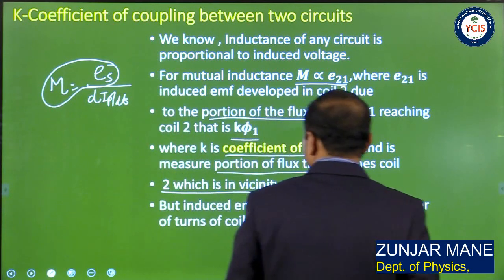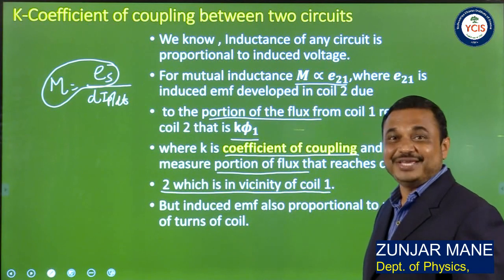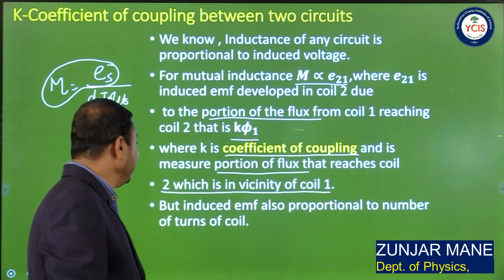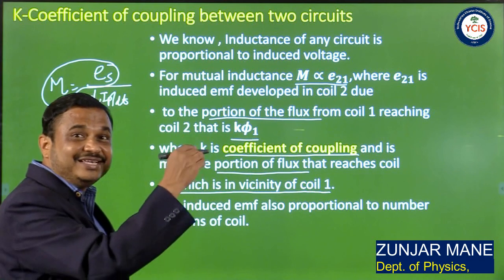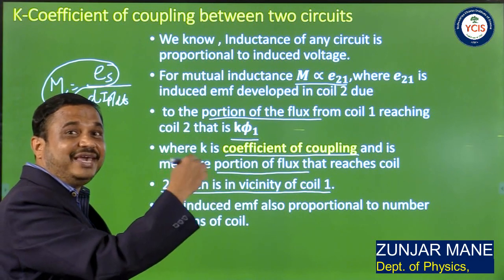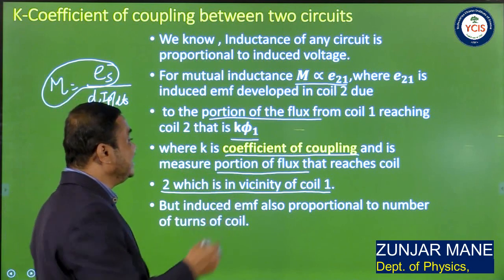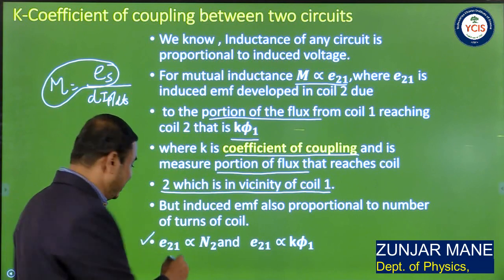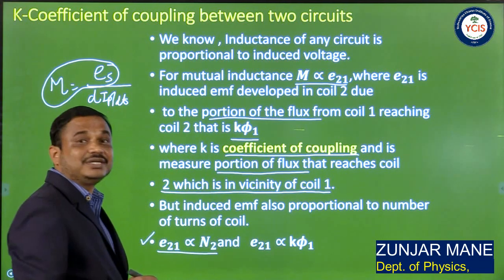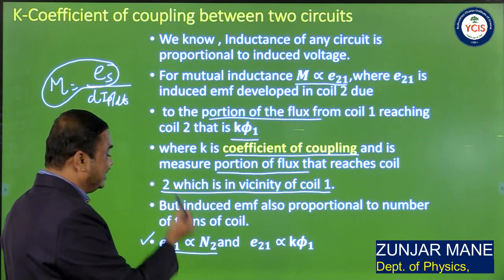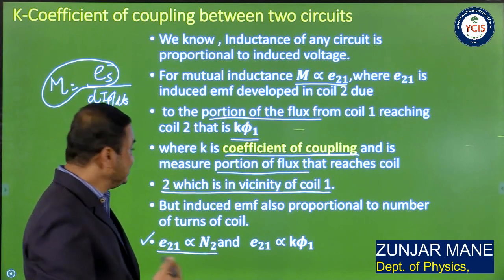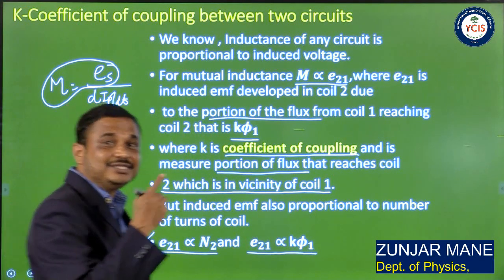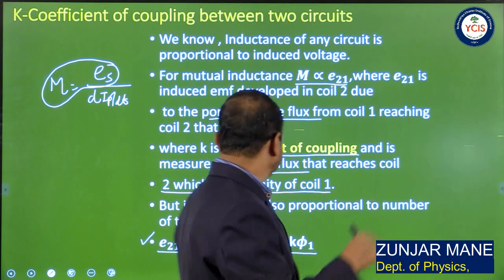But induced EMF is also proportional to the number of turns of the coil. We see in Faraday's law of electromagnetic induction that the induced EMF E is d phi by dt, which will be N d phi_B by dt. That is, E is directly proportional to the number of turns of the coil. Therefore, the induced EMF in the secondary coil is directly proportional to the number of turns of coil 2. That is, E21 is directly proportional to N2. And similarly, E21 is directly proportional to K phi 1, the portion of flux of coil 1 that reaches coil 2.